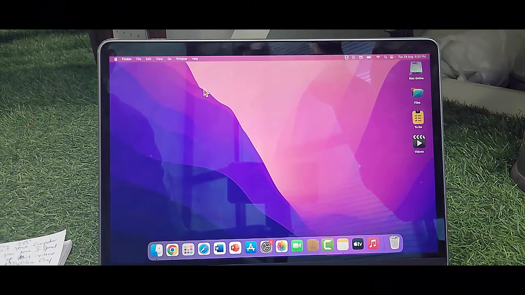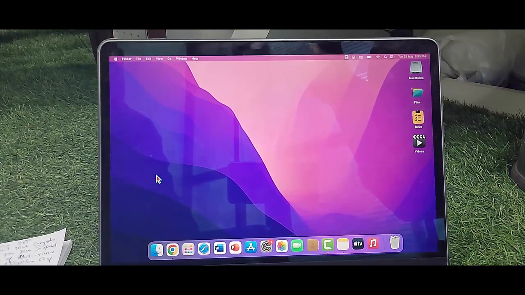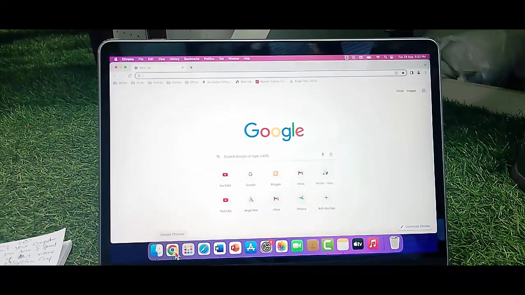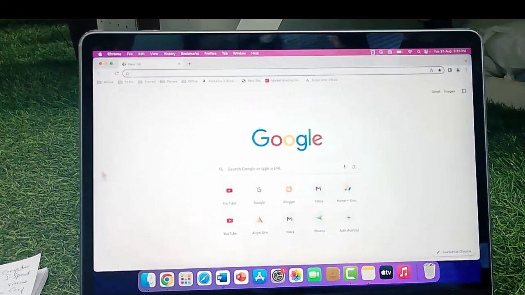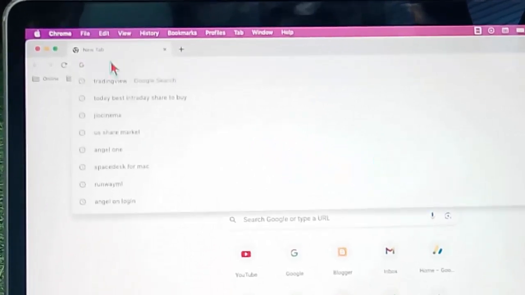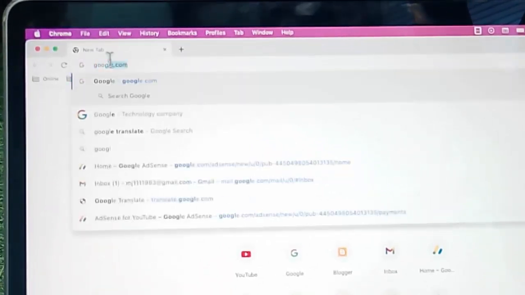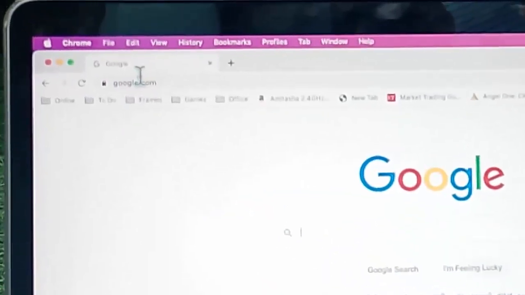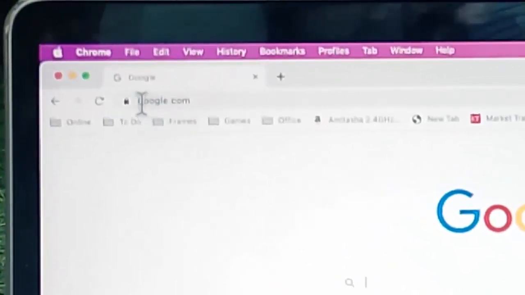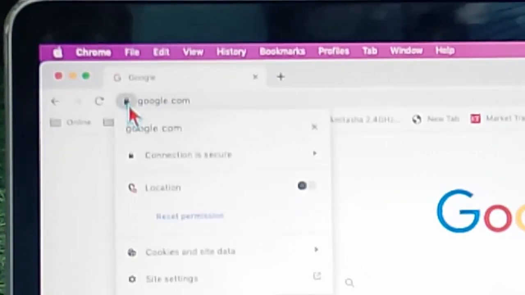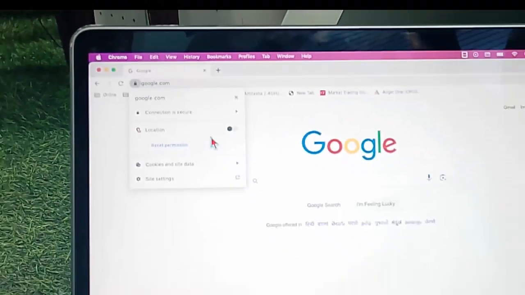And the second method, open the browser and search here, type google.com, then hit enter. Now click on the lock icon. You will see the camera option here. Enable the camera. After that you can try.